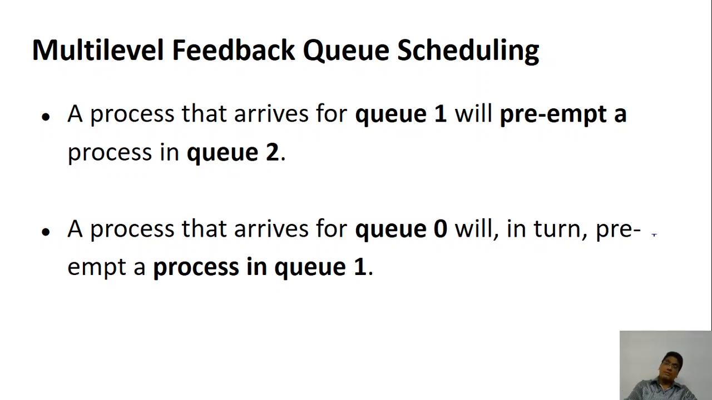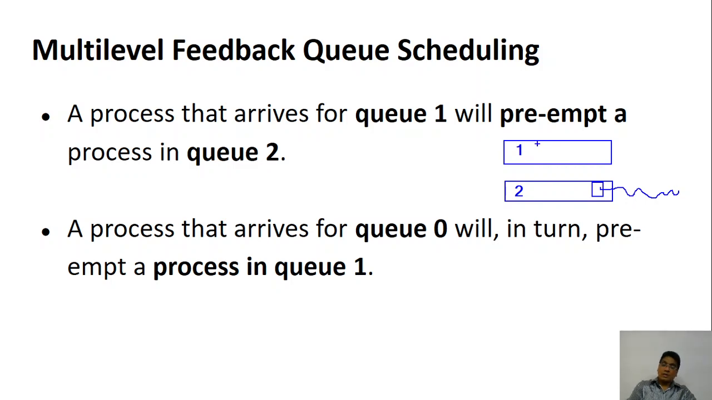So what happens is you have the queues, with Q1 at the top level, and suppose you are executing from Q2. So if a process from Q2 is being executed, and suppose a new process comes at Q1, then this will be preempted and this will continue. It is as simple as that, because Q1 has a higher priority.